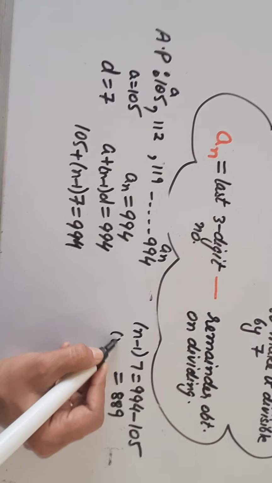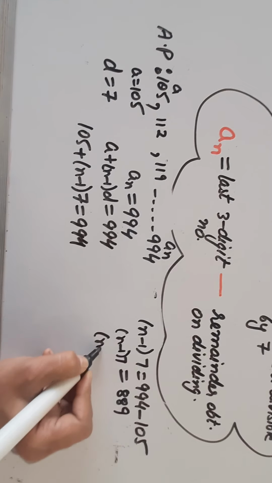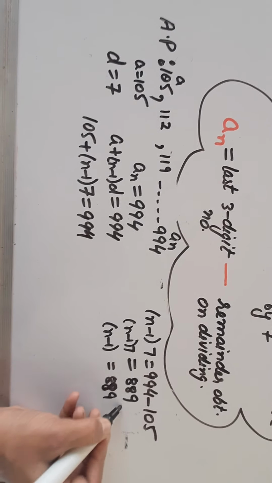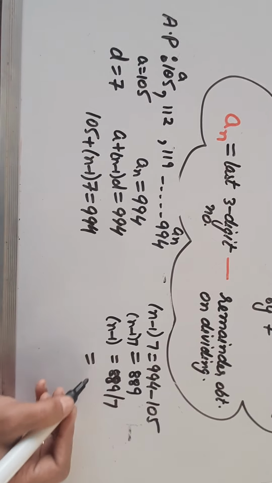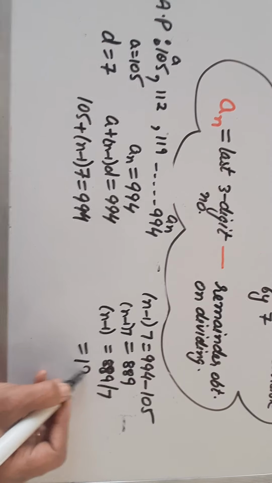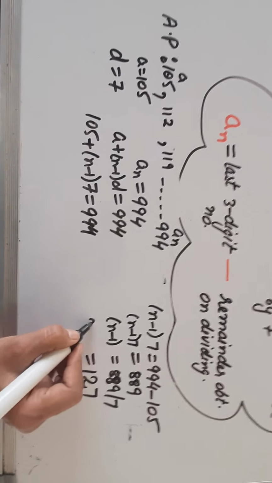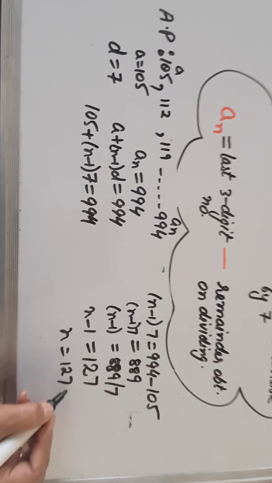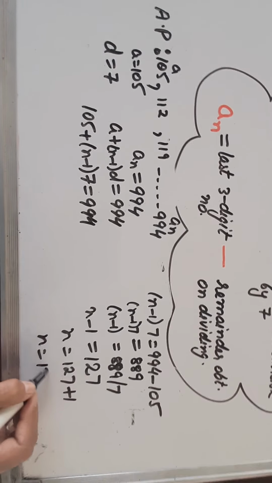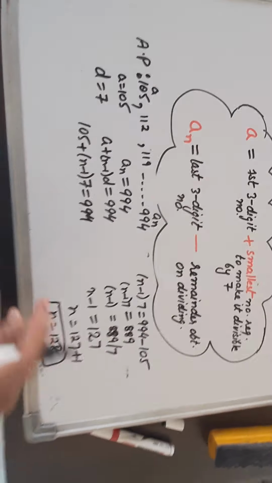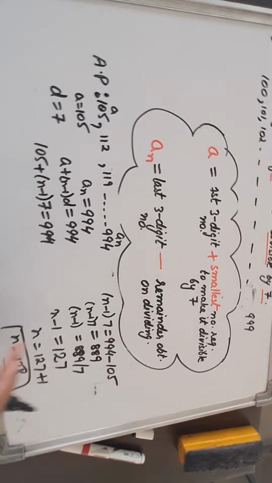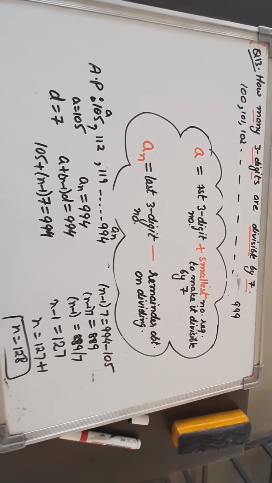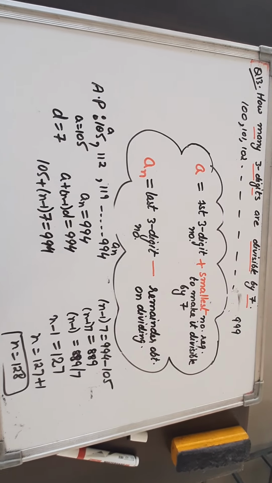So in the next step, let us divide it. 889 divided by 7. So 7 ones are 7, 7 twos are 14, 49, 7. So n minus 1 is 127, n is equal to 127 plus 1, n is equal to 128. Means there are 128 3-digit numbers which are divisible by 7. So I hope, dear students, the question is clear to you.